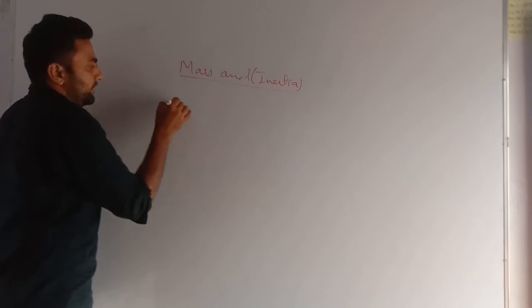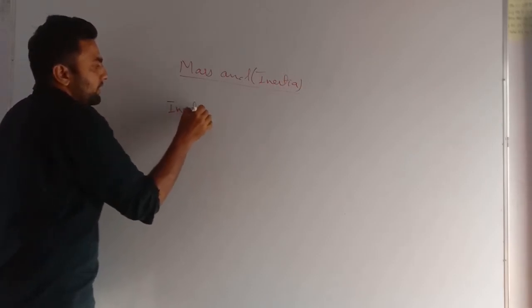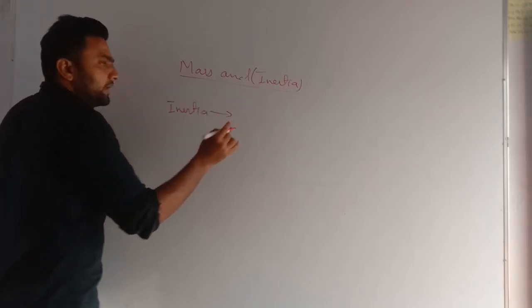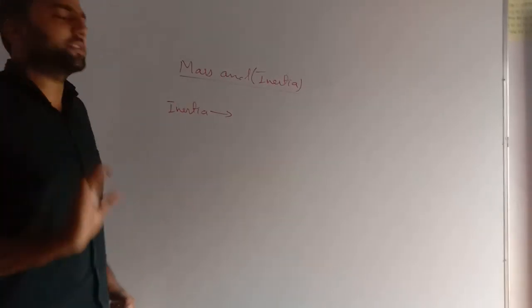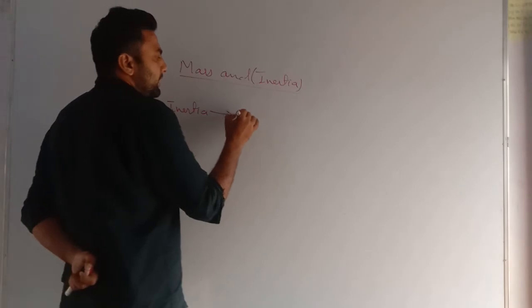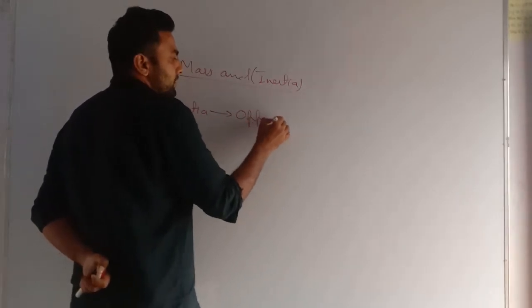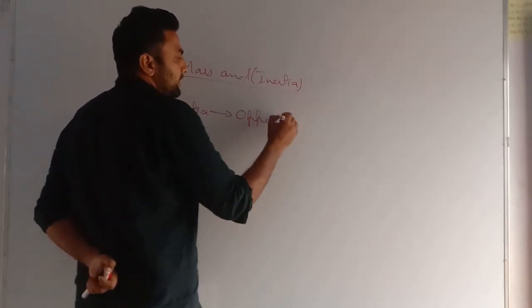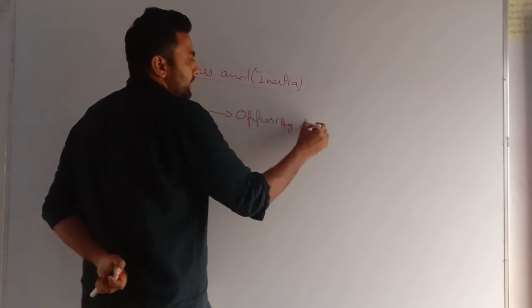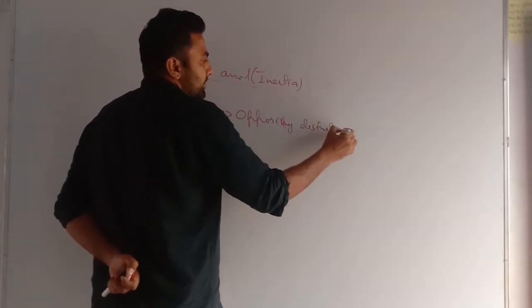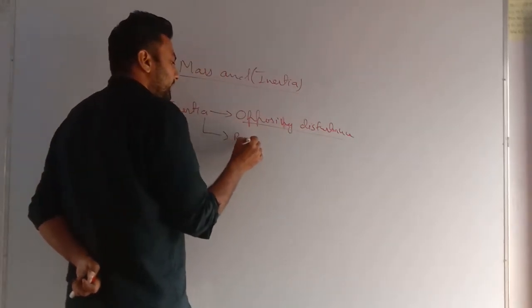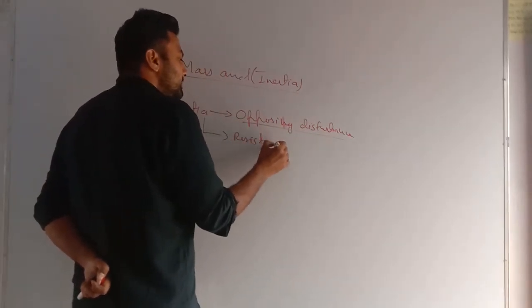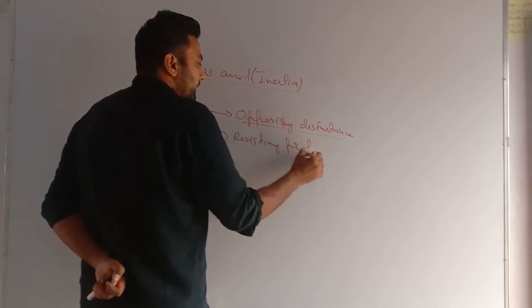What is inertia? My dear students, inertia is a property by which a body wants to oppose any disturbance. Inertia means opposing disturbance, or a resisting property.